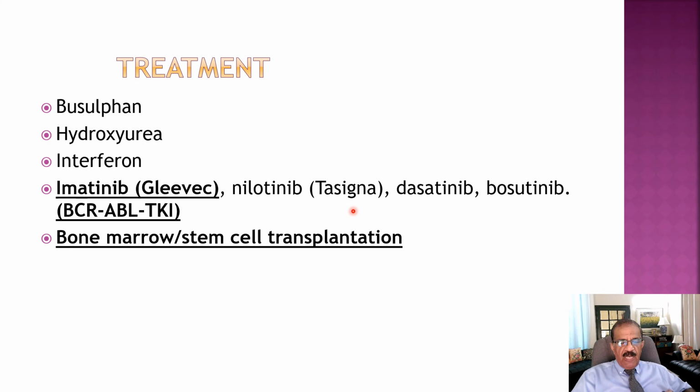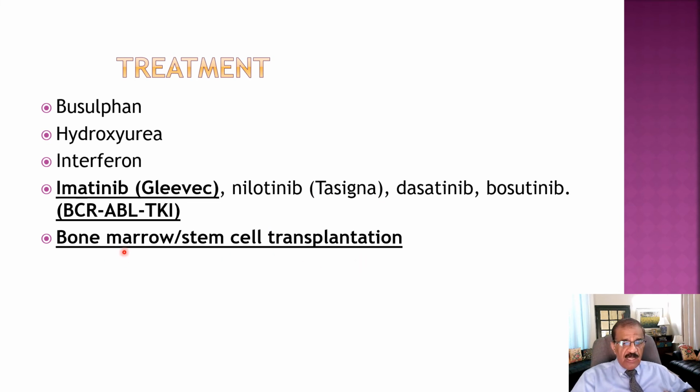Now, if somebody is lucky to achieve triple remission, that patient will be maintained on this drug, tyrosine kinase inhibitor, for life. But those who do not respond to begin with, or who did respond but develop relapse, may be considered for bone marrow and or stem cell transplantation.